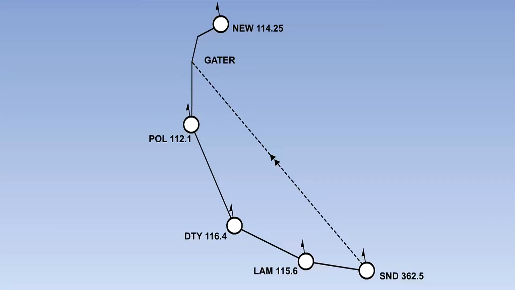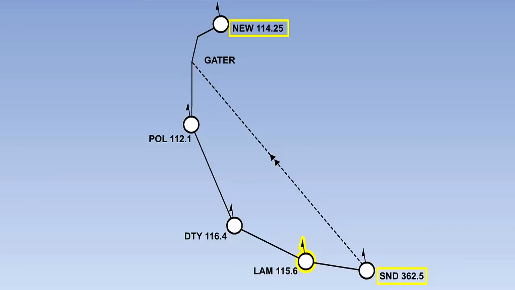A simple RNAV system uses rho-theta, that is, range and bearing, to define position, which is derived from VOR and DME stations. The pilot defines waypoints along the route to be flown as range and bearing from suitably located VOR/DMEs. Here, we see that the pilot wishes to fly from Southend, SND, to Newcastle, NEW.